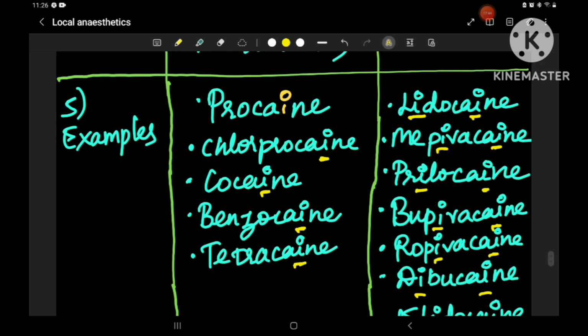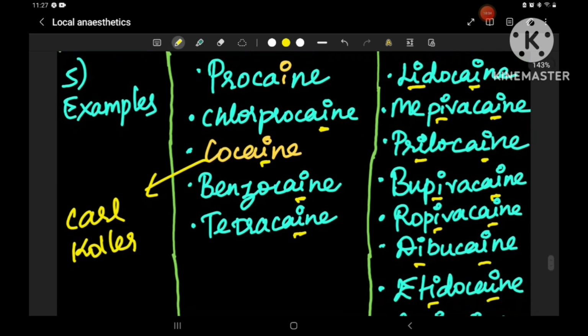Do you know what the first local anesthetic to be identified was? It is cocaine, and it was identified by a person named Carl Koller. Just an MCQ, remember it.